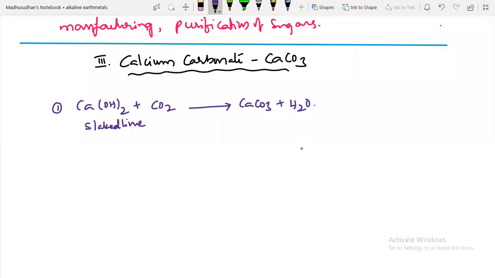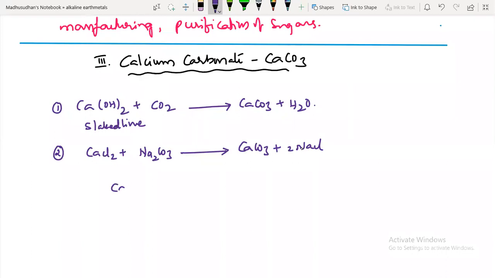This is the first method of preparation. Another method is calcium chloride reacting with sodium carbonate, which gives calcium carbonate and 2 moles of sodium chloride.